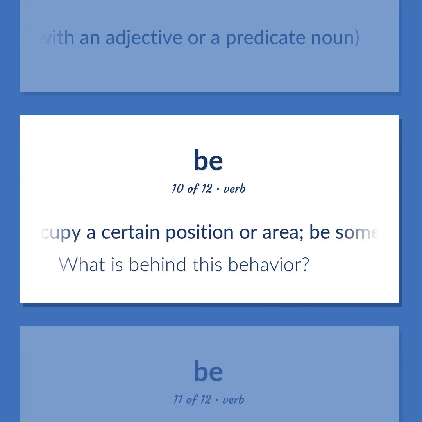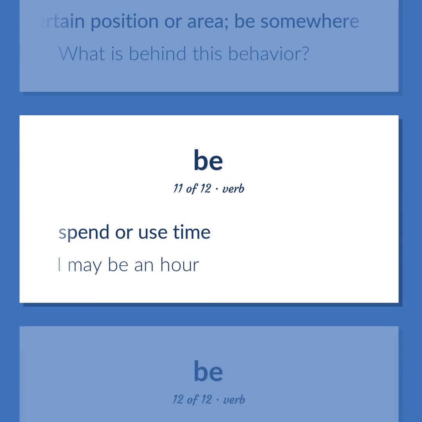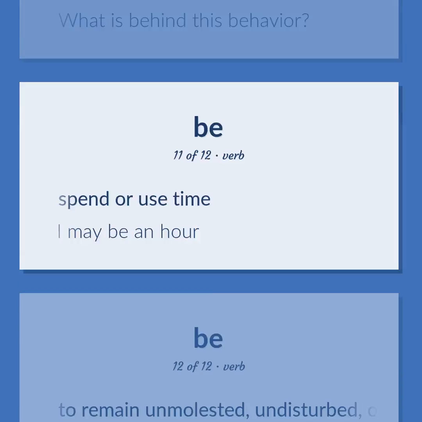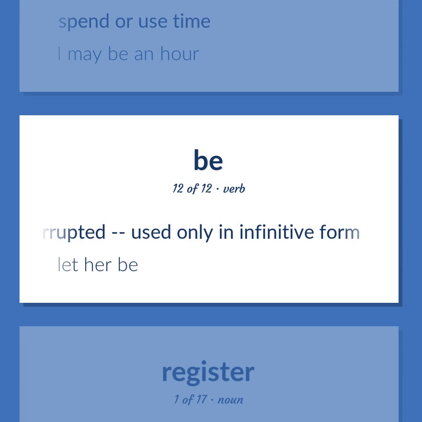Occupy a certain position or area, be somewhere. What is behind this behavior? Spend or use time. I may be an hour. To remain unmolested, undisturbed, or uninterrupted, used only in infinitive form. Let her be.